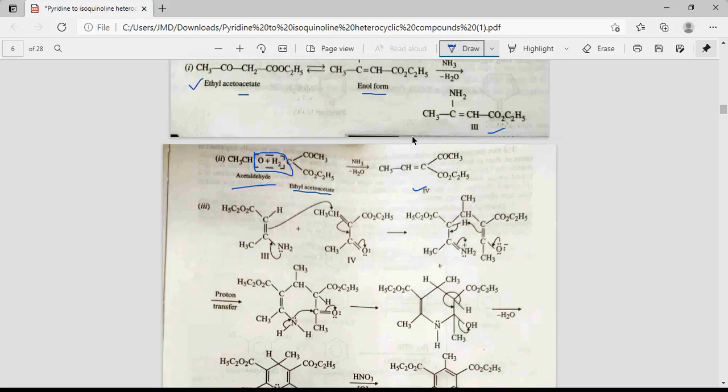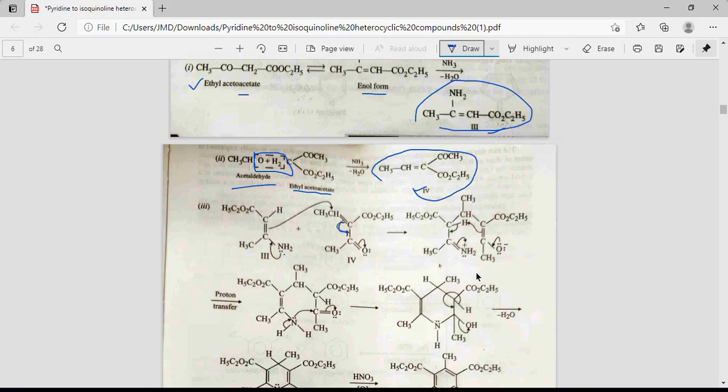So in third step, this third structure and this fourth structure react with each other. This lone pair on the nitrogen shifts toward the carbon-nitrogen bond, and pi electrons of the carbon-carbon double bond attack the carbon of structure 4, and this double bond electron shifts toward the carbon-carbon bond, and electrons of this carbonyl group shift toward the oxygen.